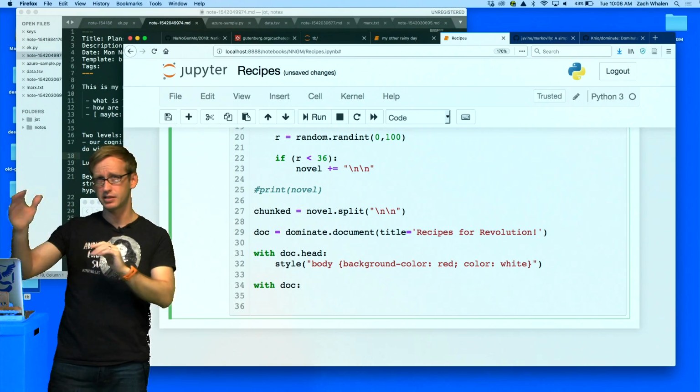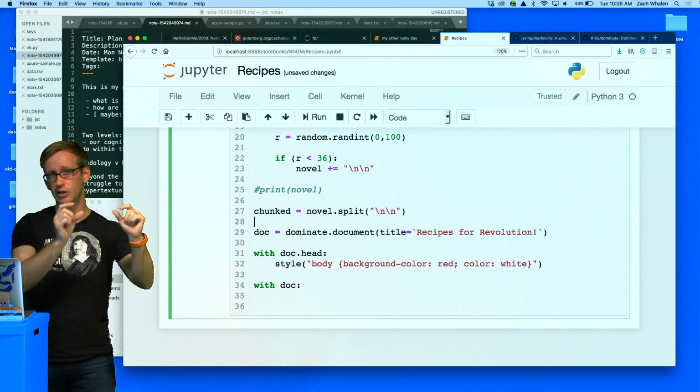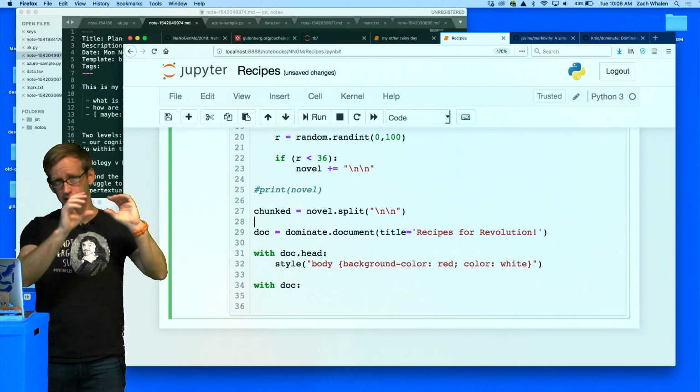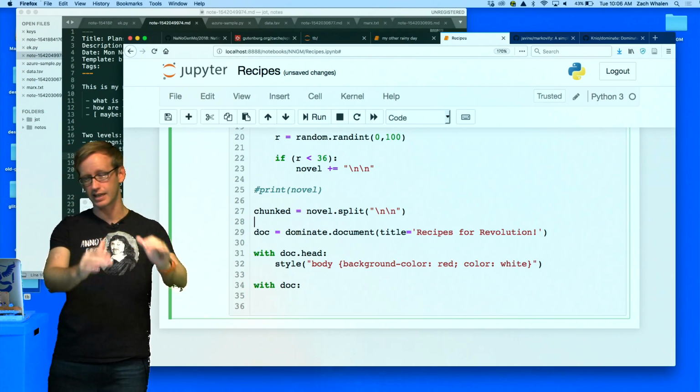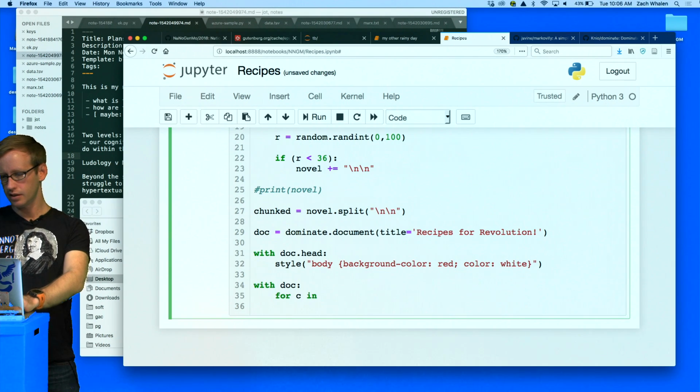Remember that the \n character just means a line break. So we don't see it, it just shows up as that extra space. So now I'm going to use that to say, now I want this paragraph, now I want this paragraph, now I want this paragraph, and it's going to give me a list that I can iterate through down here when I'm generating it. So I'll say for C in chunked.